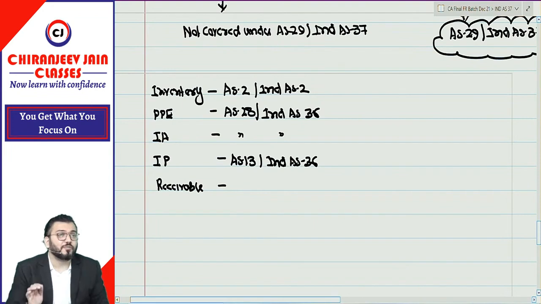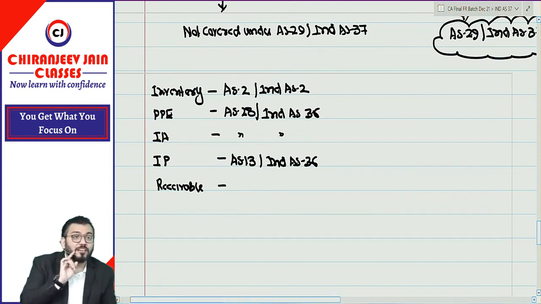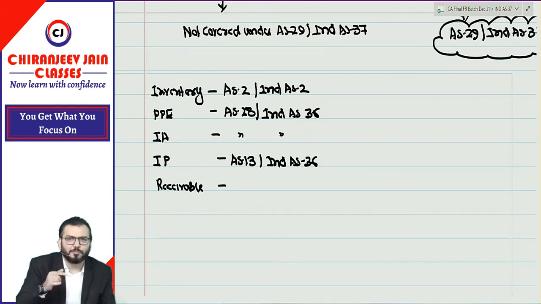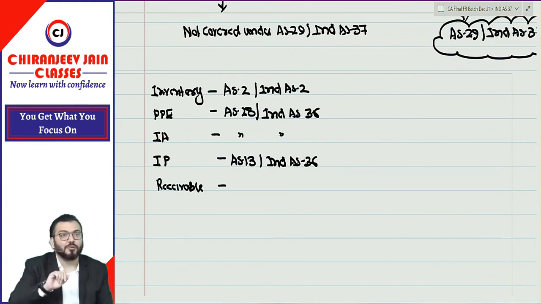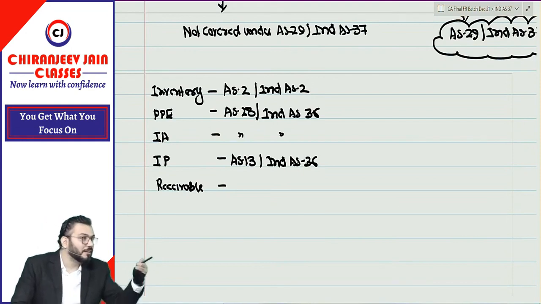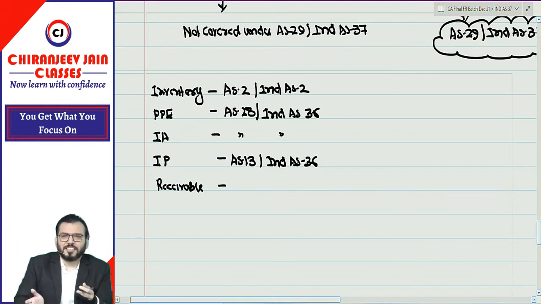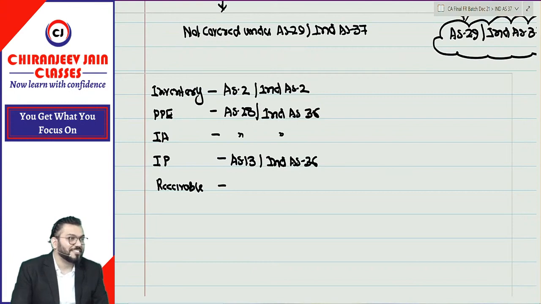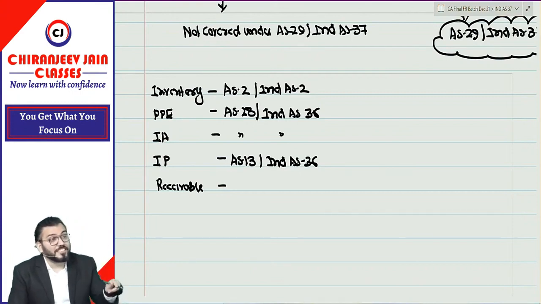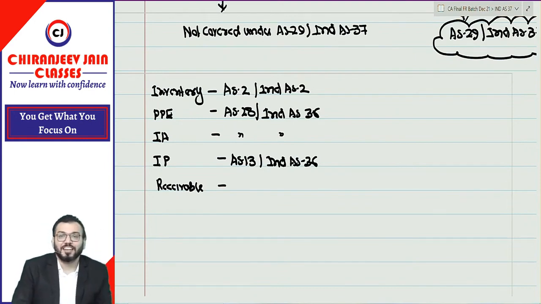And if I say the last, receivable, you have created provision for doubtful debt as per which accounting standard? Provision for doubtful debt as per which accounting standard? You have created provision for doubtful debt? Yes, you have created, many times you have created. As per which accounting standard? No. Can I say there is no specific accounting standard? So AS4 contingencies part will be applicable. So it means provision for doubtful debt was created due to contingencies given under what? AS4.